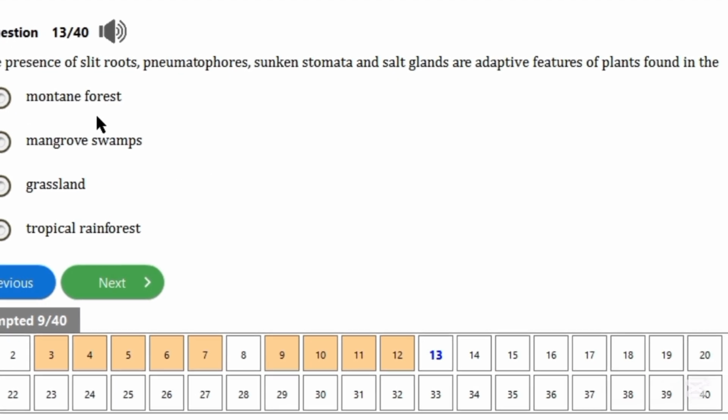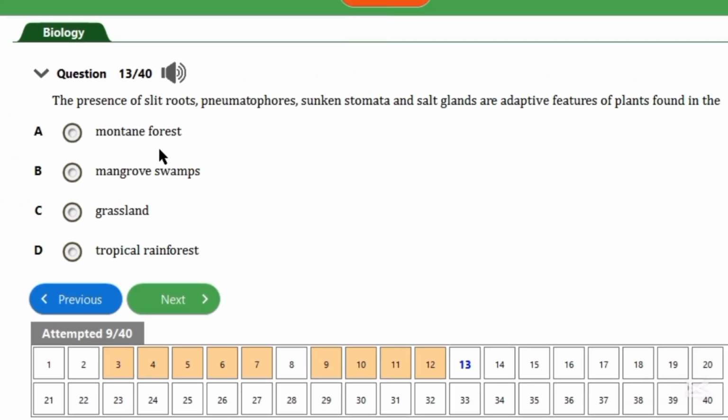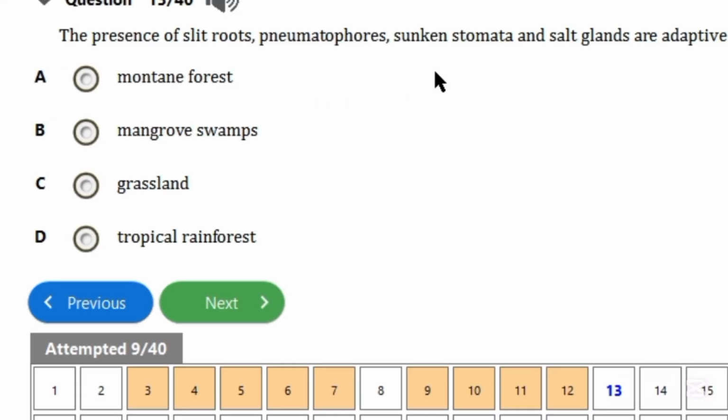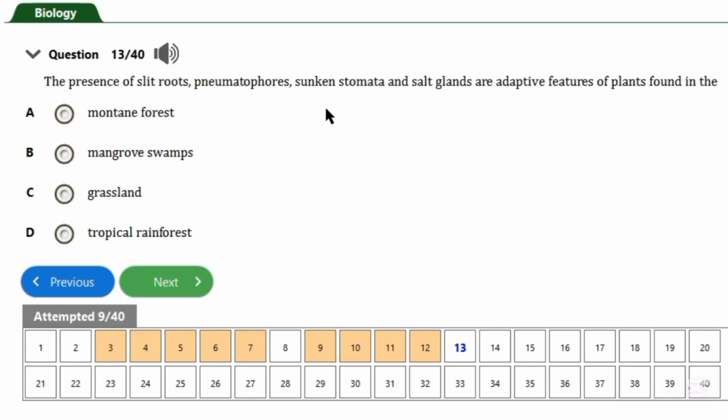The presence of stilt roots and pneumatophores. So now pneumatophores are also known as what? Also known as breathing roots. When you see these features here, what do they give you? They always talk about mangrove swamps. Mangrove swamps normally have stilt roots, breathing roots, sunken stomata, and salt glands. Adaptive features for mangrove. They normally stay in swamp areas where it's a little bit salty. That's why you have salt glands. So let's take note of that.